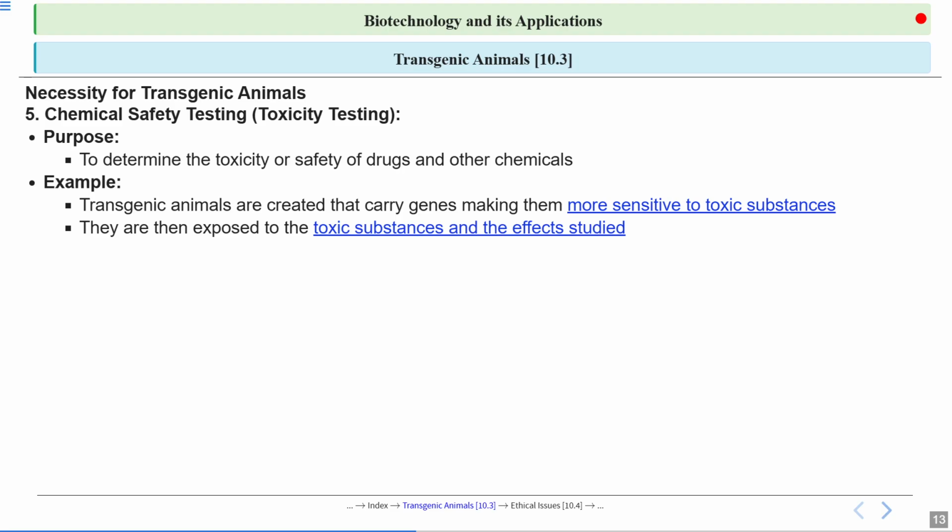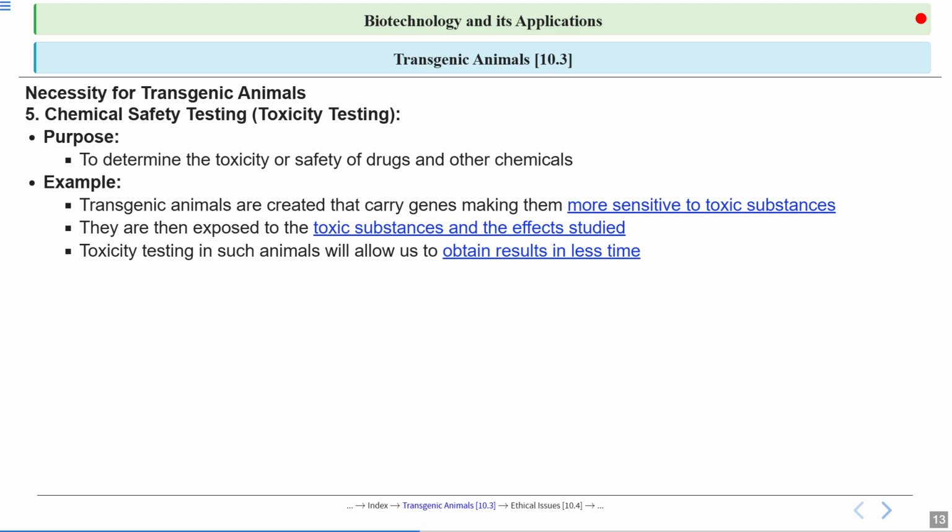So we expose those transgenic animals to those toxic substances and then study the effect. If the animal is sensitive to this toxic substance, these are the side effects, these are the problems that happen to that animal. By that we will be able to evaluate the drug on both toxicity level and safety level.